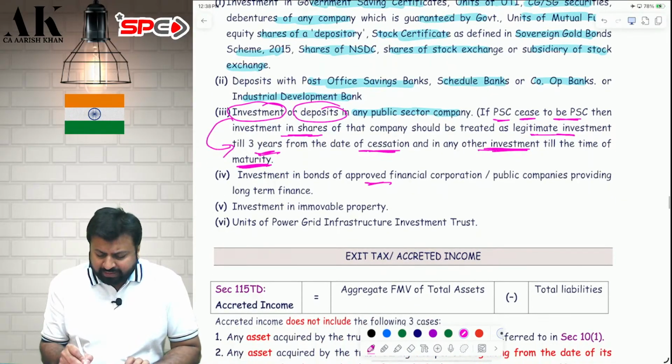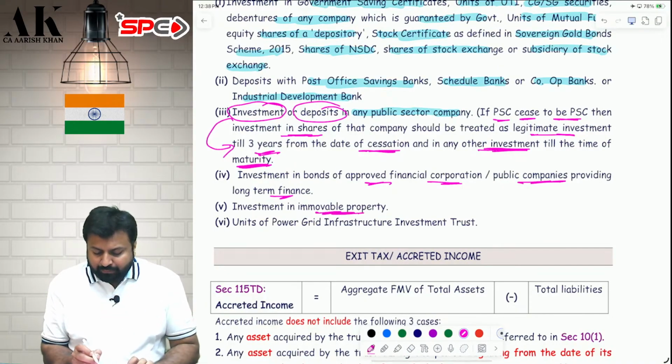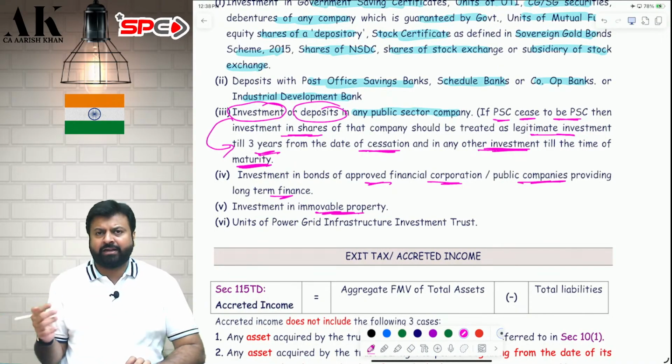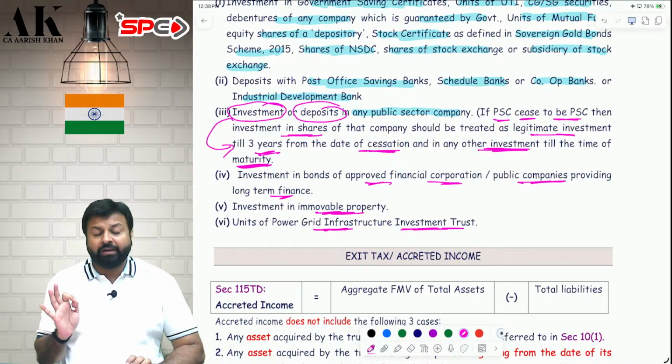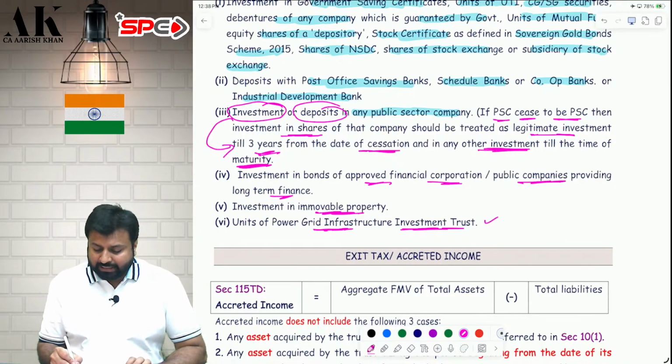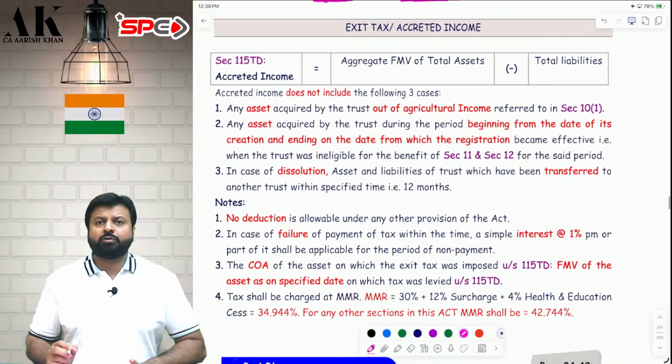Investment in bonds of approved financial corporations, public companies providing long-term finance, investment in immovable property, and the last, very recently added in 2025: units of power grid infrastructure investment trust. This has been very recently inserted last year, in 2025. Okay. Now let's move on to the exit tax.